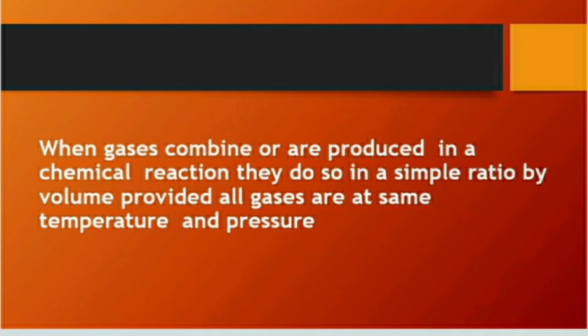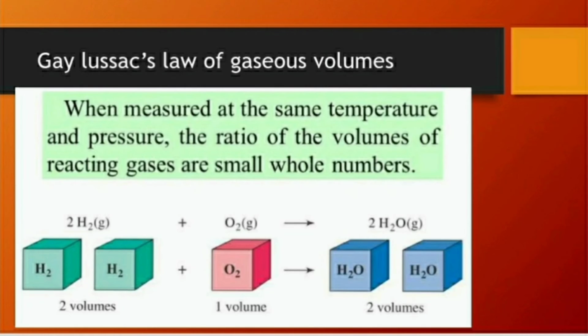Now we'll look into one example. Here, 2 volumes of hydrogen combines with 1 volume of oxygen to give 2 volumes of water. So what does the law say? When gases combine or are produced in a reaction, they do so in a simple whole number ratio by volume, provided all gases are at same temperature and pressure. So here the volume is in the ratio 2:1. This is law of gaseous volumes.